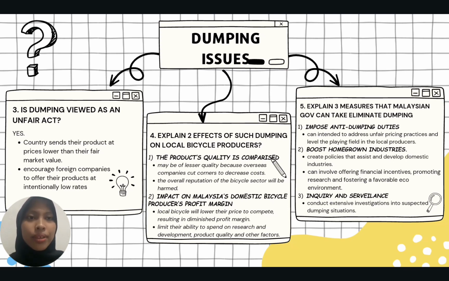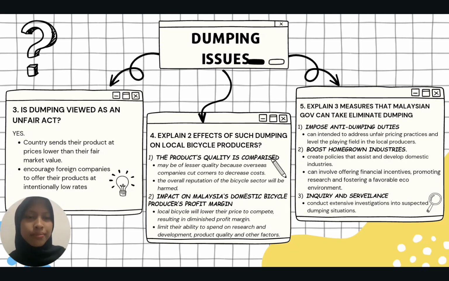Secondly, it can give impact on Malaysian domestic bicycle producer profit margin. The local bicycle producer will lower their price to compete, resulting in the diminished profit margin. This will impact their ability to spend their money on research and development, product quality and other factors.